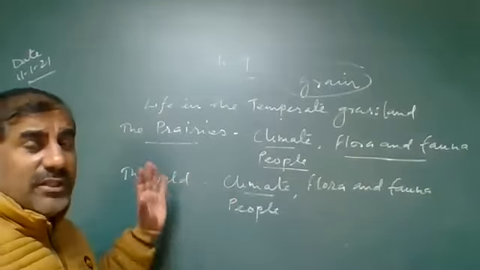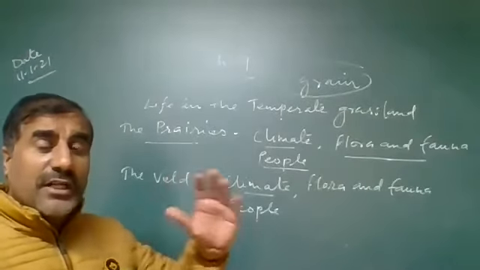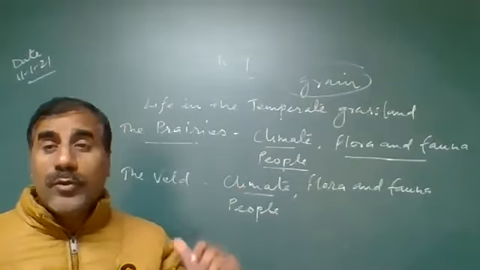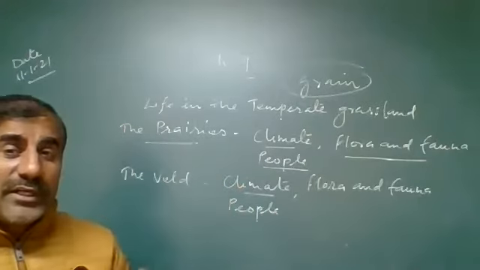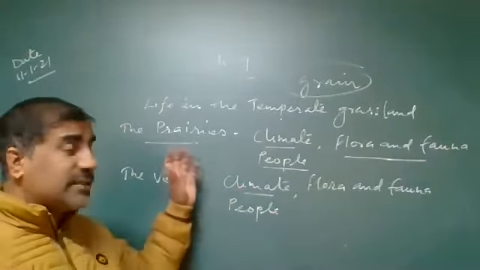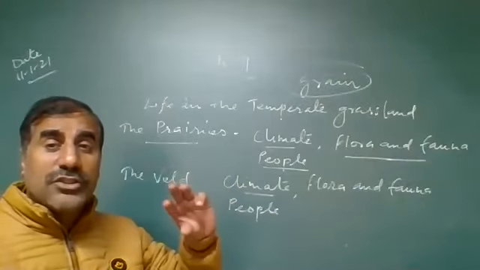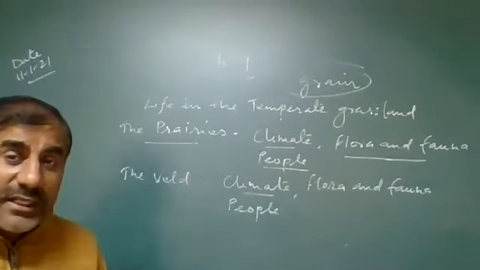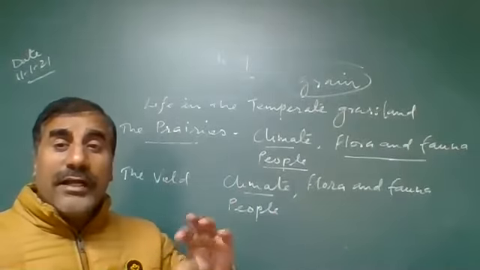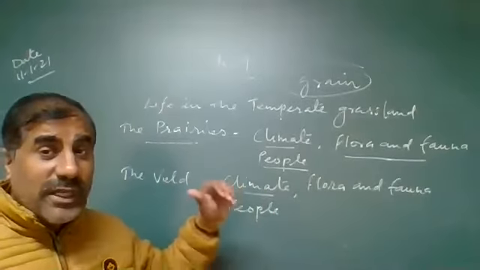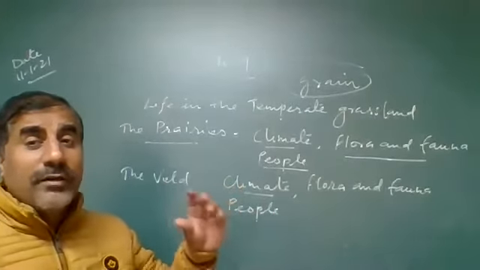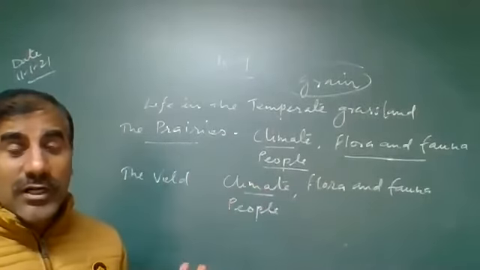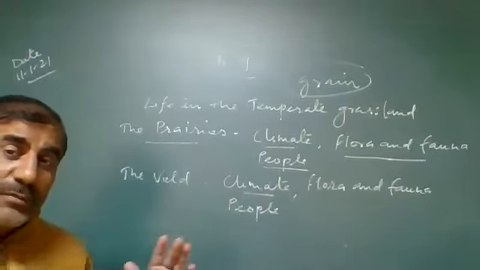So in this chapter we will discuss the prairies and which countries are located in the prairies. We will discuss the climatic conditions of the prairies, the cold climate. We will discuss the Chinook, the hot wind which flows in the prairie grassland. On the basis of that Chinook hot wind, we purchased a helicopter from America, and its name is also Chinook.